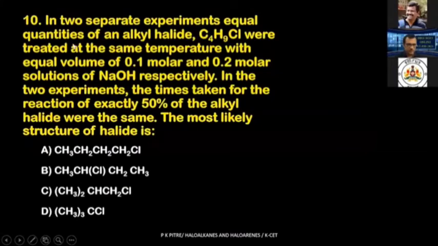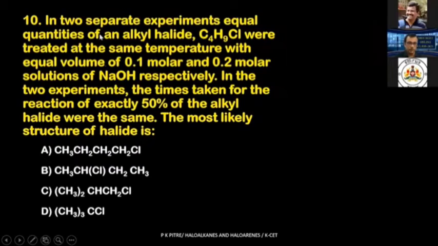Next, we shall move on to the next question. This is a very, very important question. Just see, one of the important ones, I feel. In two separate experiments, equal quantities of alkyl halide C4H9Cl were treated at the same temperature with equal volumes of 0.1 molar and 0.2 molar solutions of NaOH respectively. In the two experiments, the times taken for the reaction of exactly 50% of alkyl halide were the same. The most likely structure of the halide is, see what is given to you.